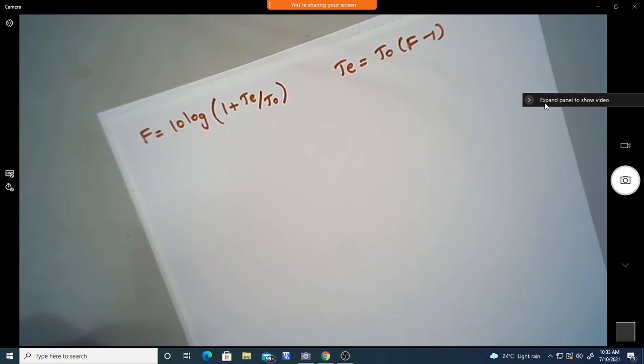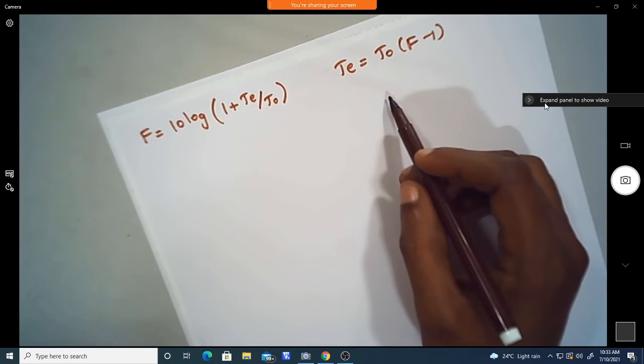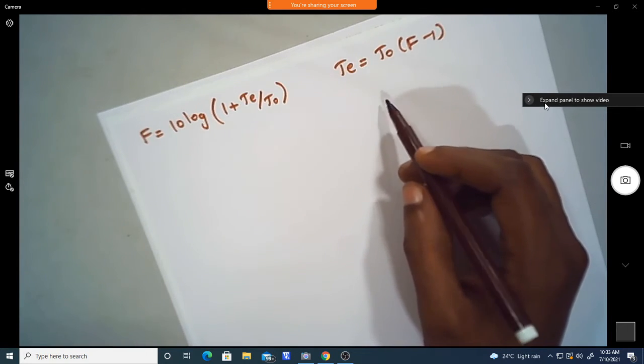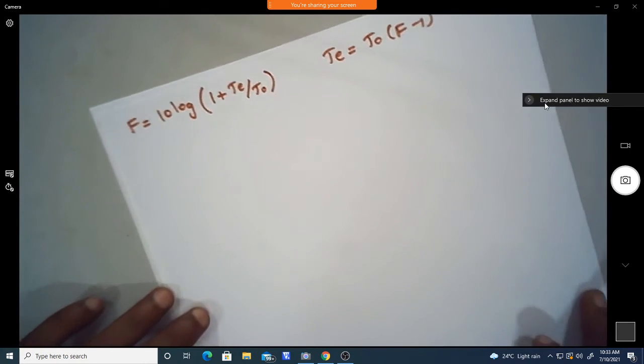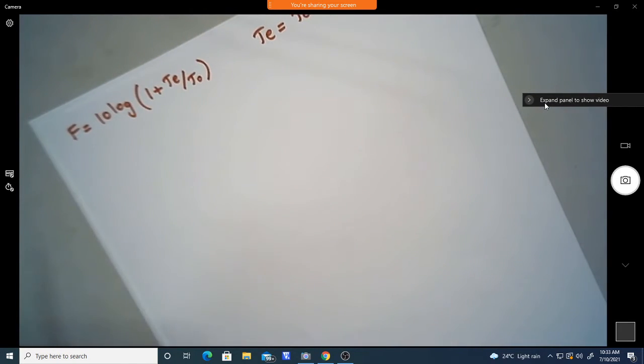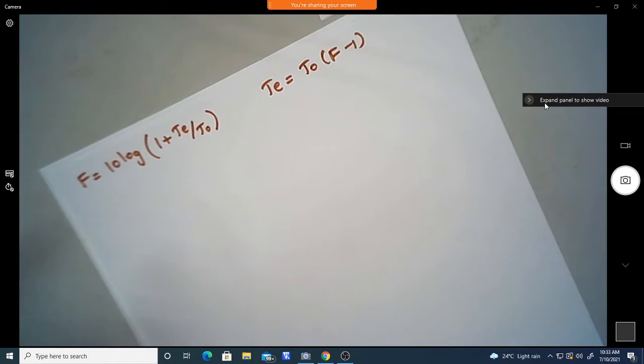We can also see an alternate definition of this noise figure, which we'll see by taking this expression. The noise figure can also be expressed in terms of the SNRs. In a communication system, we generally look at the SNR at the input and the SNR at the output, right? So we can write the noise figure in terms of the SNR.